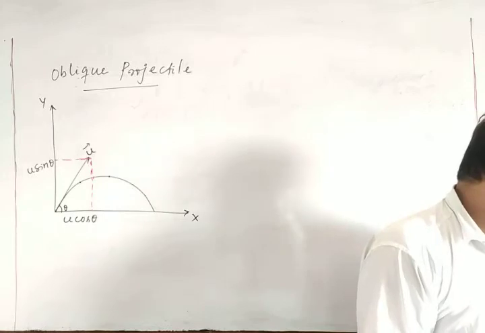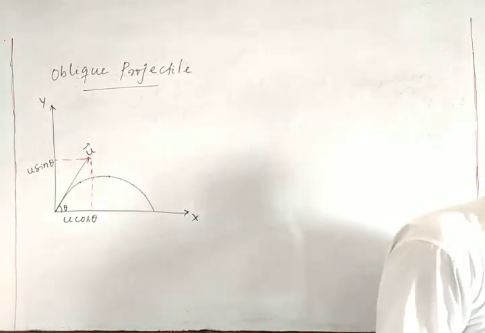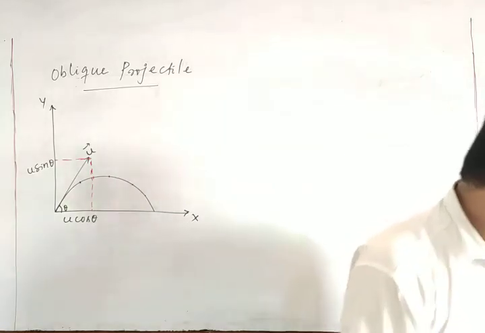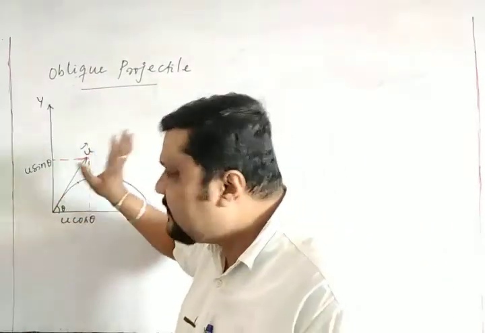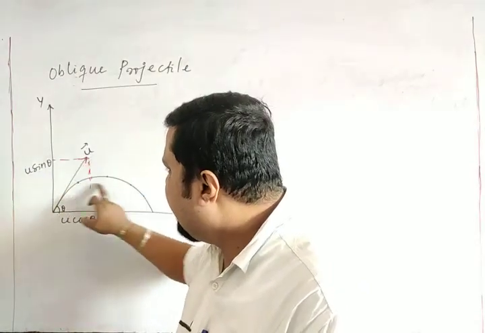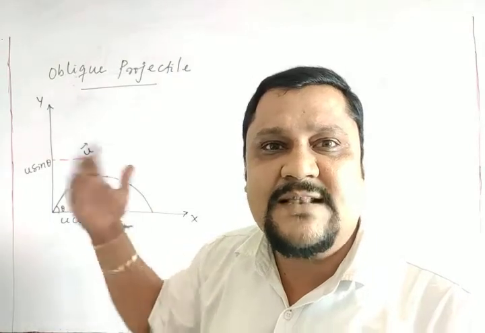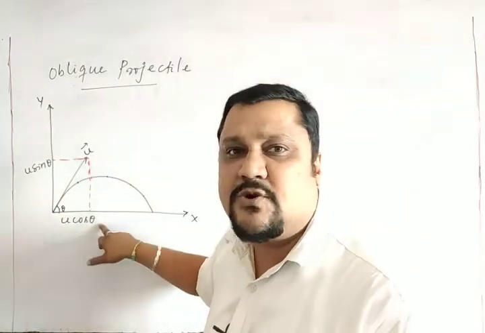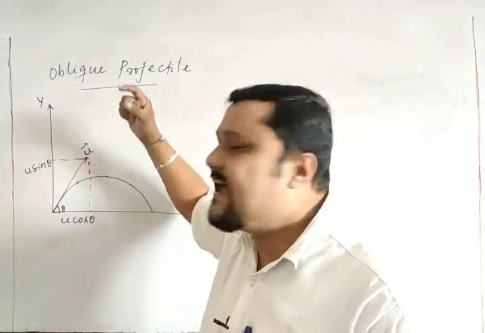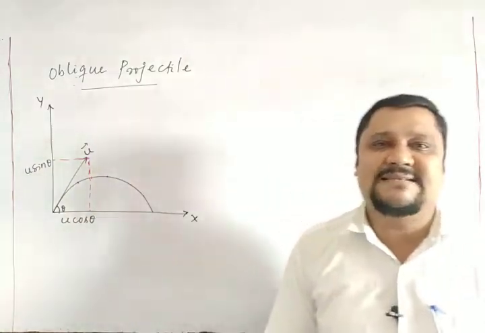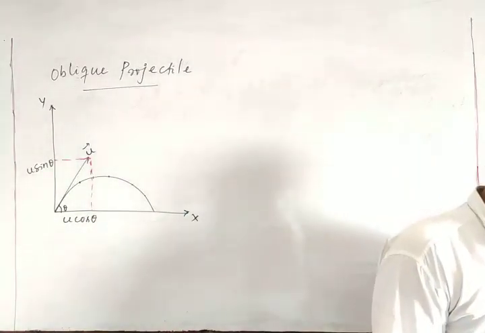The horizontal acceleration at any point is 0, because there is no change in the horizontal motion; it is uniform. So the horizontal acceleration is 0 and the vertical acceleration is equal to the acceleration due to gravity, that is g. That is the part we have to remember.